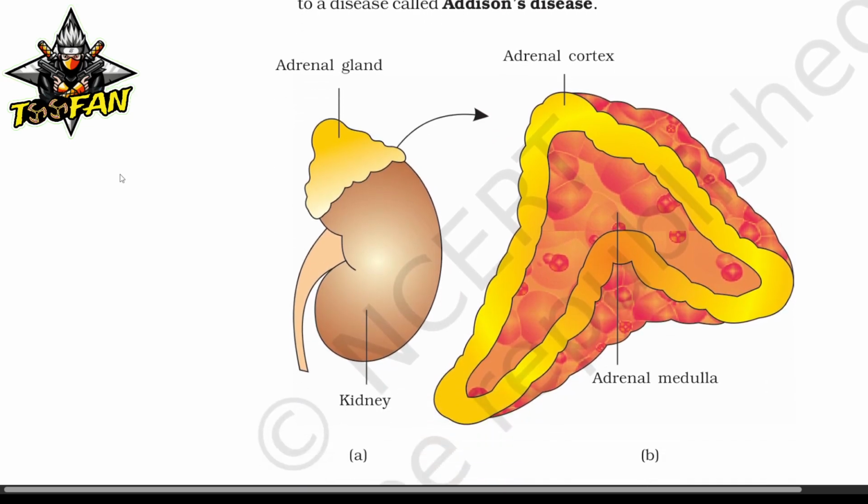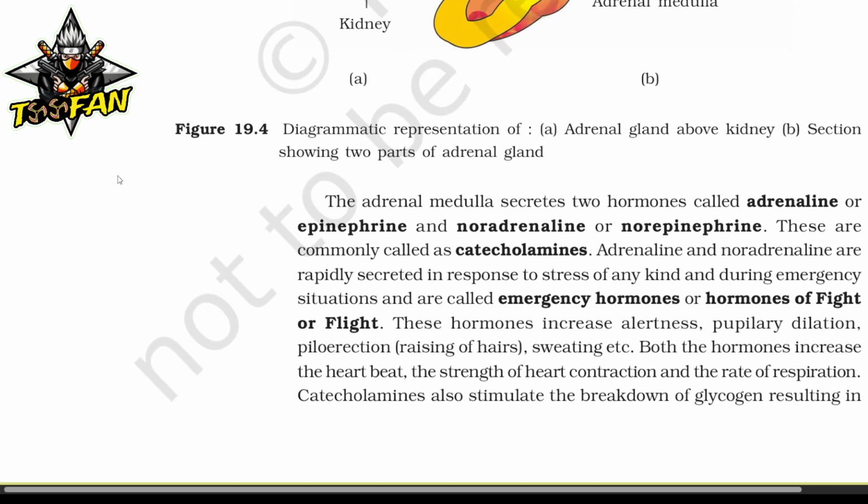called Addison's disease. The adrenal medulla secretes two hormones called adrenaline or epinephrine and noradrenaline or norepinephrine. These are commonly called catecholamines. Adrenaline and noradrenaline are rapidly secreted in response to stress of any kind and during emergency situations, and are called emergency hormones or hormones of fight or flight.